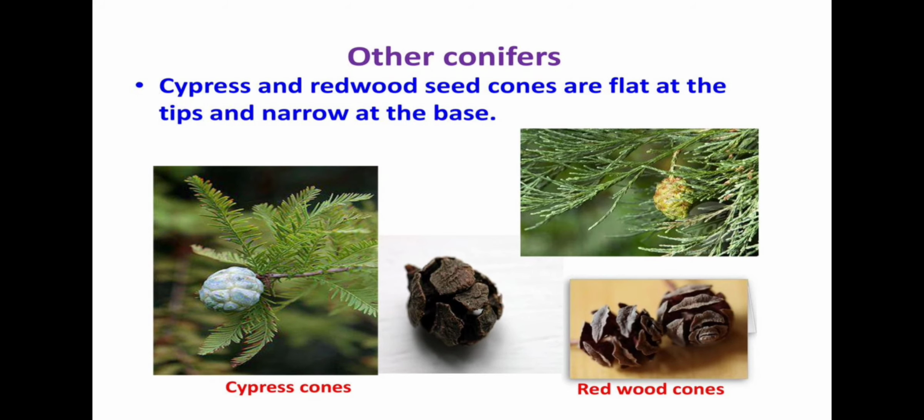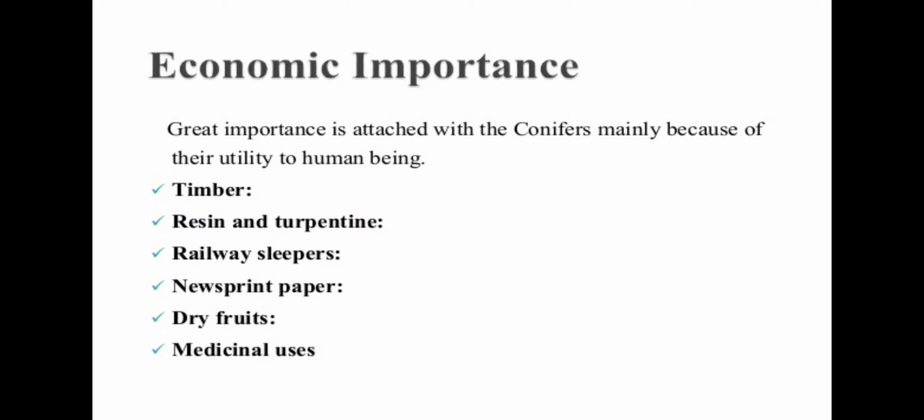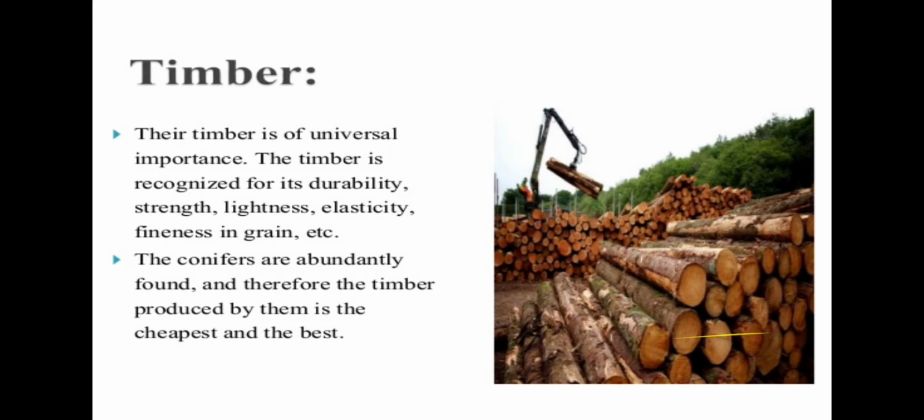Cypress and redwood seed cones are flat at the tip and narrow at the base, as you can see in these images. Next is the economic importance of conifers. Students, great importance is attached to the conifers mainly because of their utility to human beings. They provide timber, resin and turpentine, railway sleepers, newsprint paper, dry fruits and medicine. Some conifers are grown as ornamental trees.